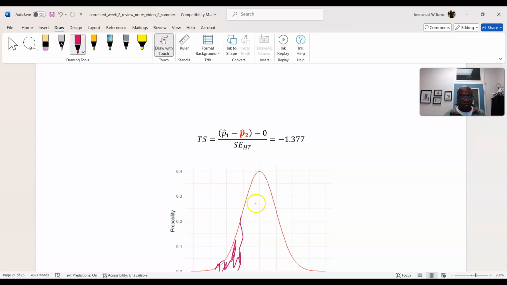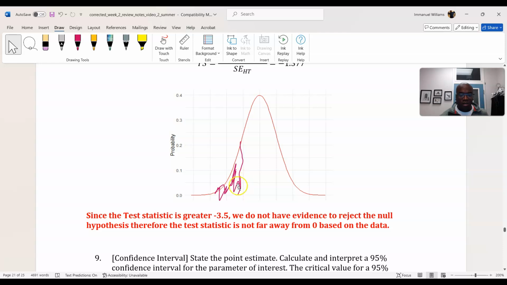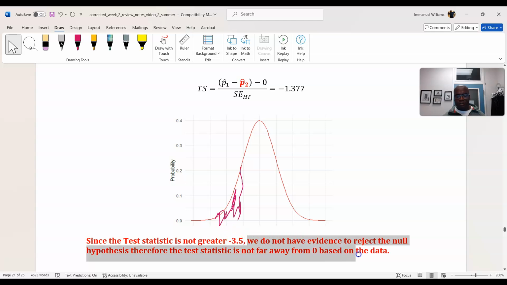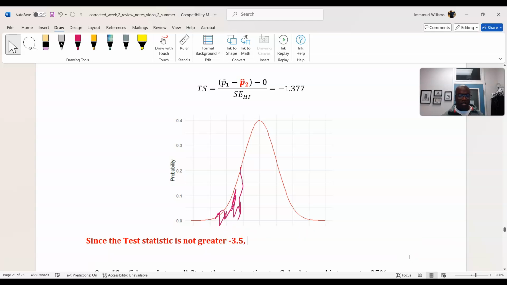The vertical line is the test statistic, and the area underneath the curve to the left would be the p-value. Since the test statistic is not greater than negative 3.5, this is not true. We need a p-value. So I'm just going to cross this out, so you all don't have this in your answer key.